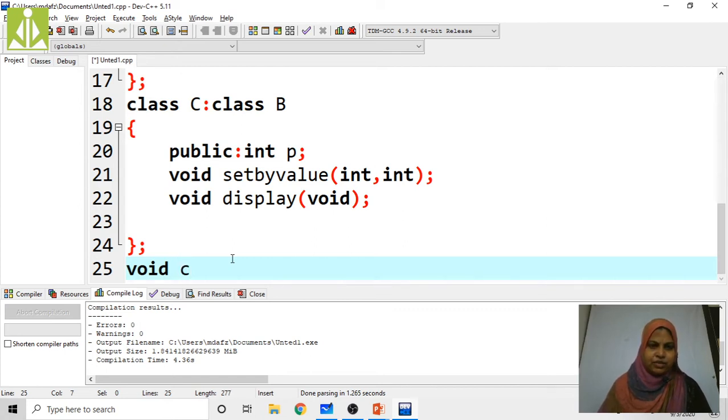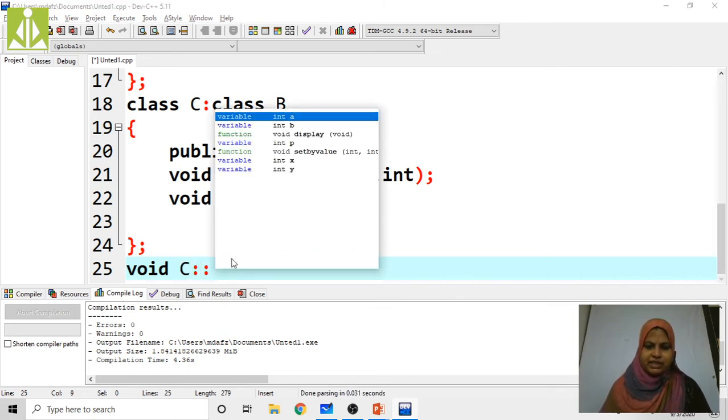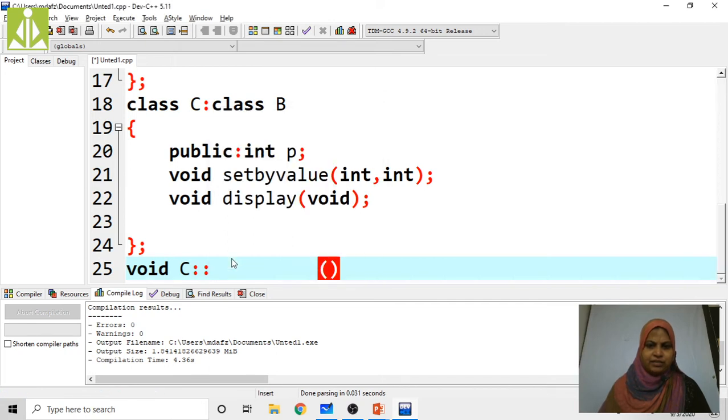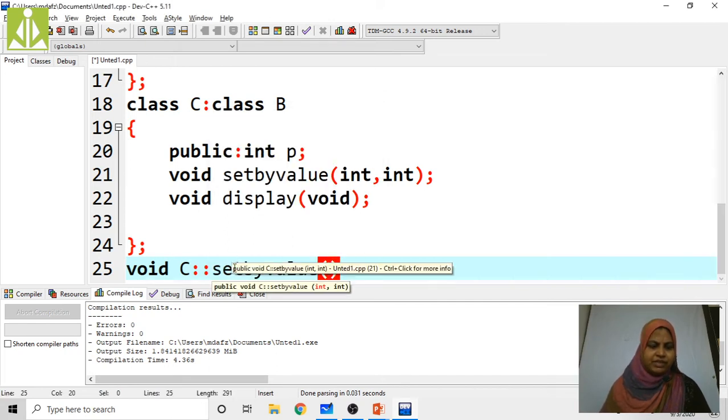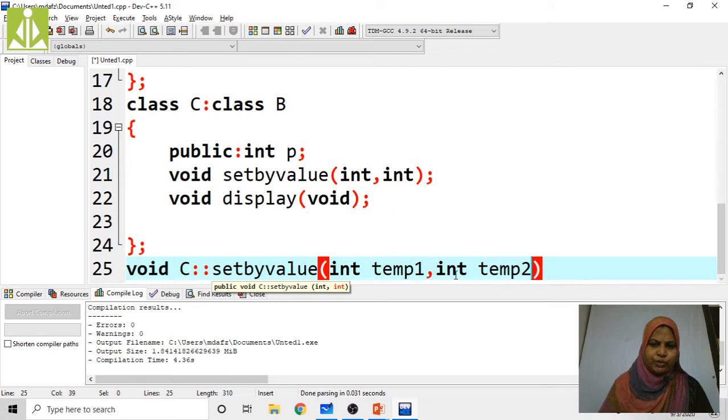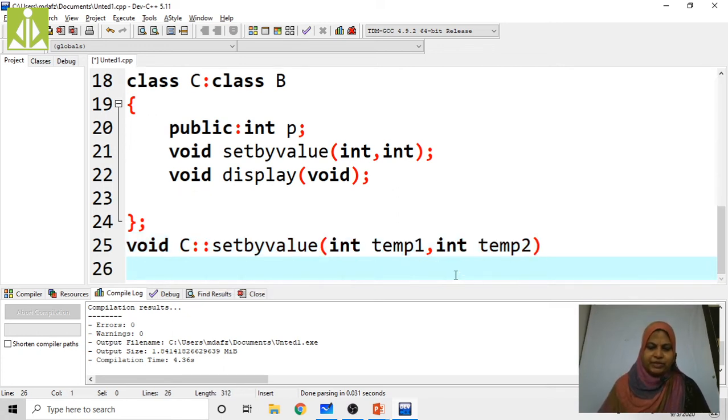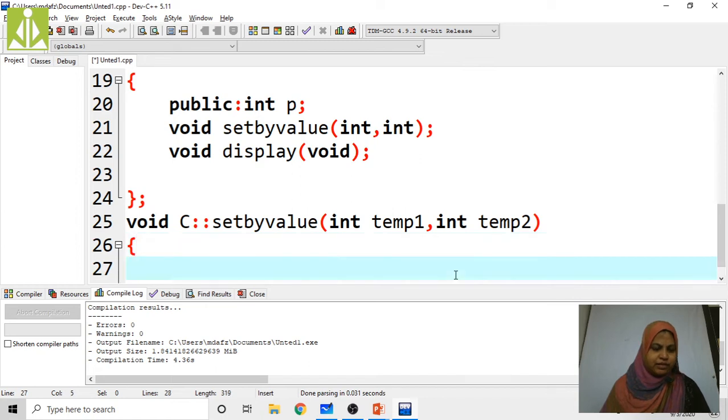Now I'm going to write the definitions. Void C, class C, set b value, with int temp1 comma int temp2. Open the braces.